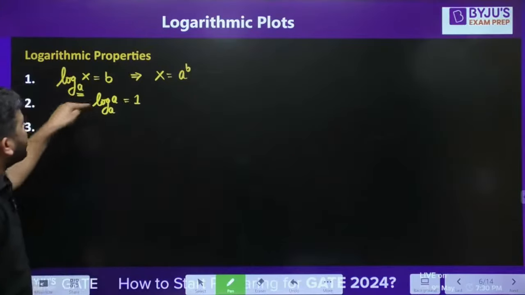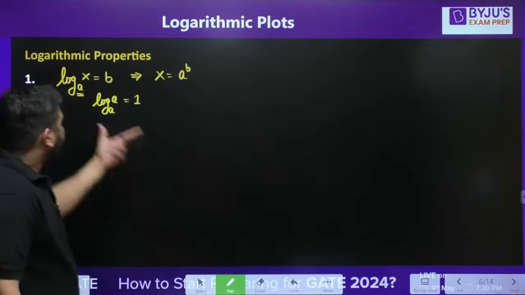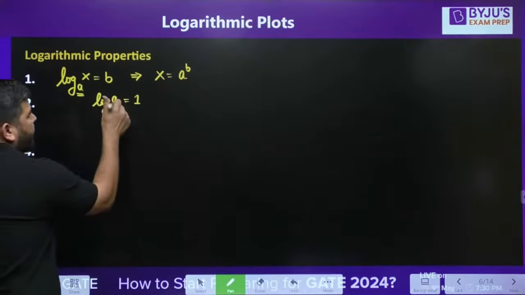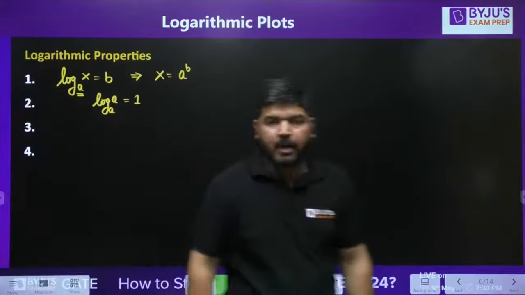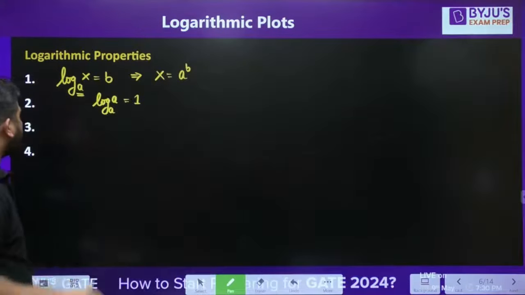So in this relation, you can put x as a, then b has to be 1. Okay, so I hope it is clear. So when the base and this x are the same, you'll get the value as 1. Okay, so you have to remember this property. Now let's come to the next point.